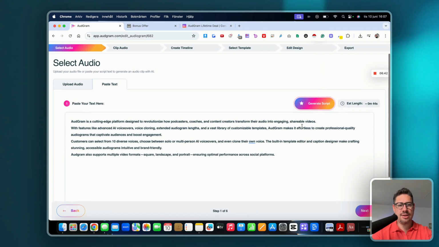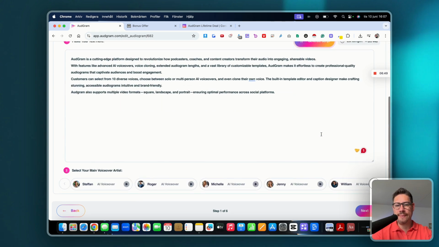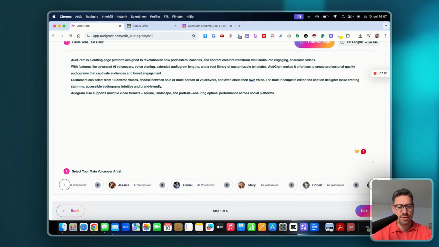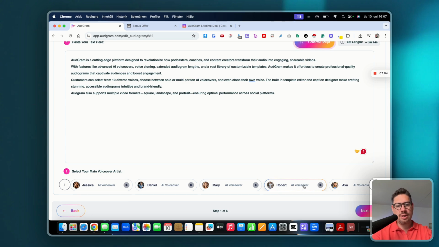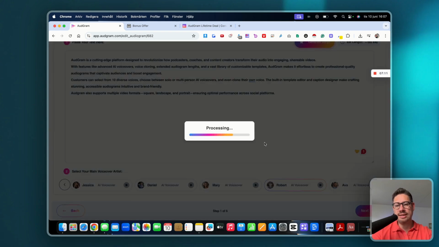And here to the right, you're going to see the estimated length. So it's a short 44 seconds based on this text here, right? And then you can select the different voices that you see here. There's different voices. I'm just going to go for one in specific that I personally like, which is Robert. So I'm going to choose this one here, and then I click on next. And basically, this is going to be processed, and it might take some time. And that's essentially what's going to happen, right?